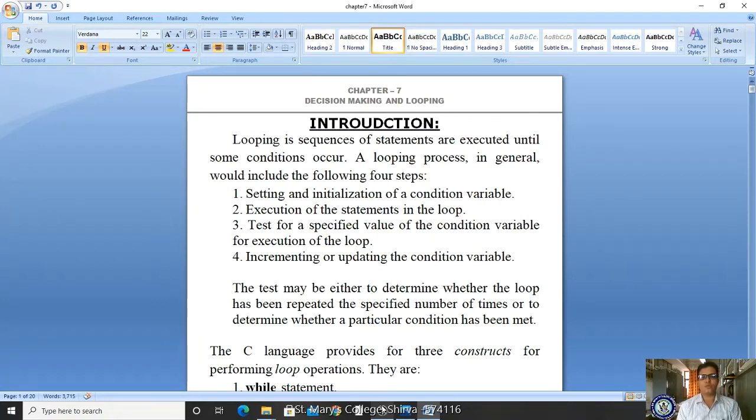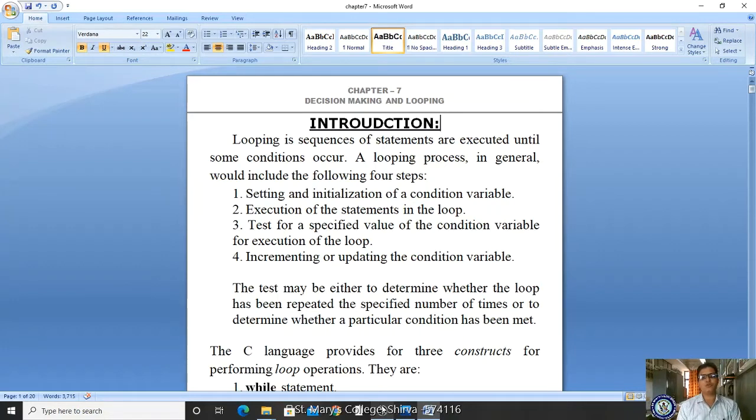Whenever you are using looping conditions, you first follow 4 steps. What are the 4 steps? First, setting and initialization of a conditional variable. You have to take a variable and initialize it. Initialization means assigning a value to that variable.